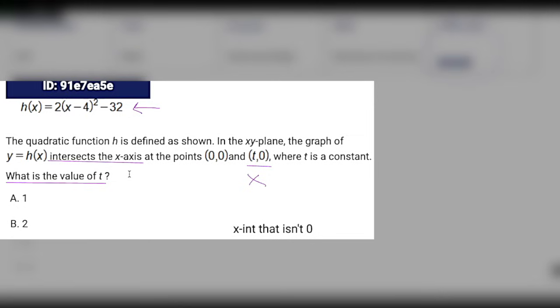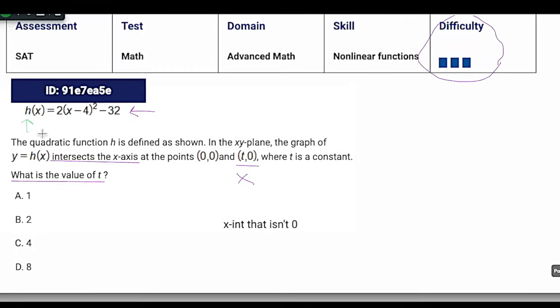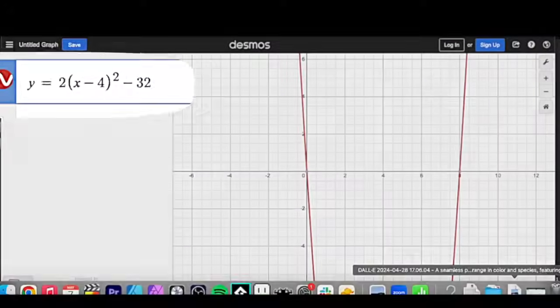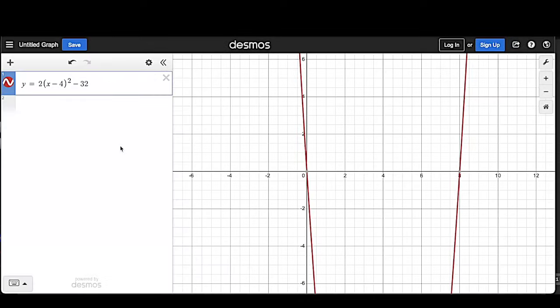So now all we have to do is plug this into Desmos, and the one thing that's going to change is that Desmos prefers that we use y. So anytime you have a function, f of x or h of x or p of x or whatever letter you want of x or of something else, just change that left side to y so that it looks like this.